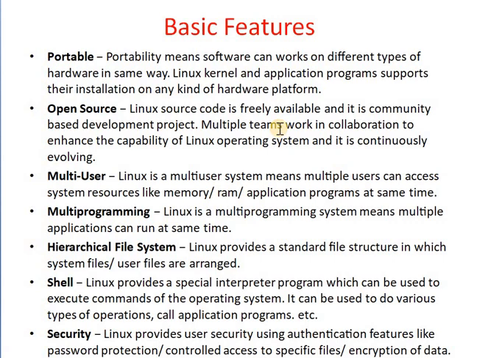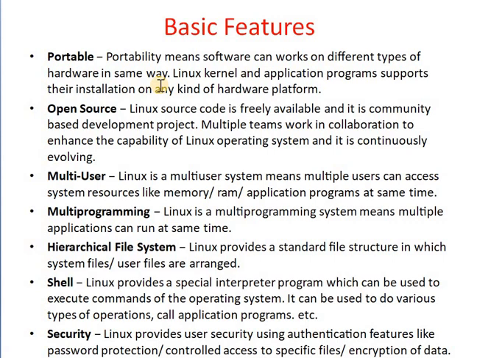What are the basic features of the Linux operating system? There are different features provided by the Linux operating system. First one is portability. Portability means software can work on different types of hardware in the same way.